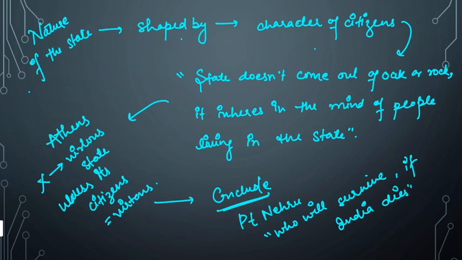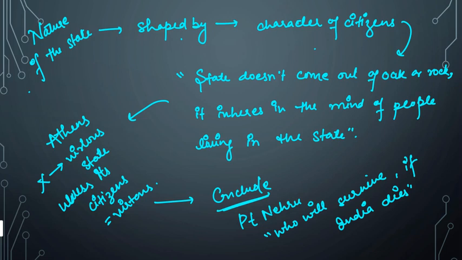This actually meant that the soul of India is the people, or the citizens of India. So if they are not happy, then India cannot survive. This is what he tried to tell.